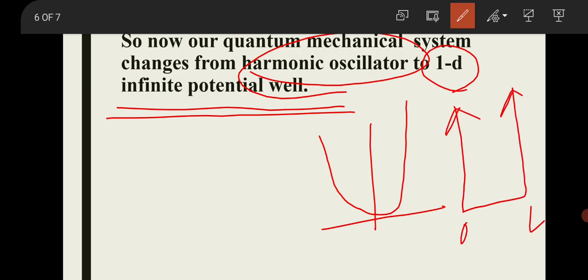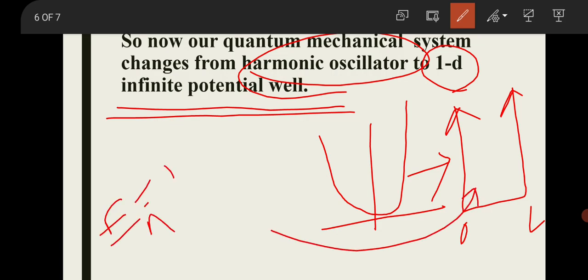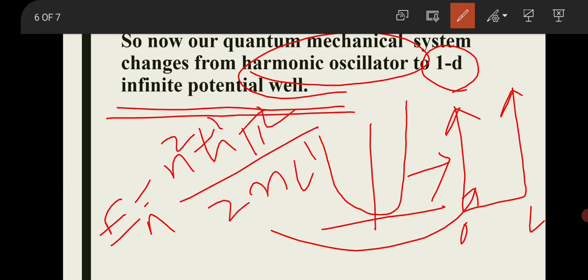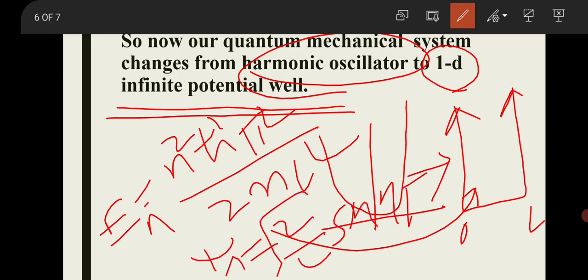So what will happen? Now the energy eigenvalue and energy eigenfunction will change. As you know, for the one-dimensional particle in a box, the energy eigenvalue is E_n = n²ħ²π²/(2mL²), and the energy eigenfunction is ψ_n = √(2/L) sin(nπx/L). So this is one of the interesting questions, you can say.